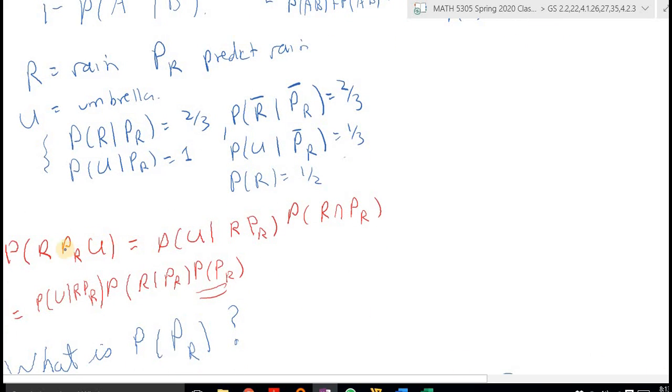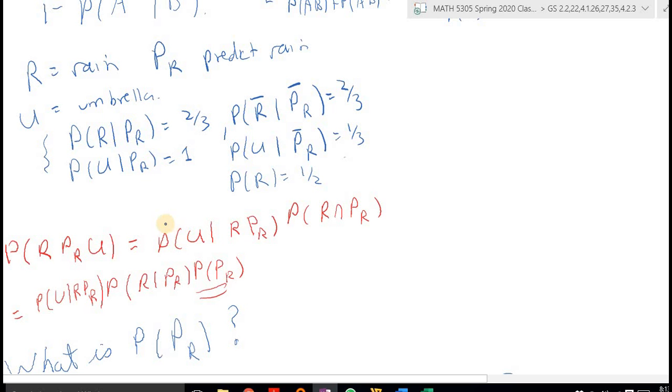So this gives us, for instance, let me just say that these three events divide the sample space into 8 possibilities, right? For rain or no rain, for each of those 2 possibilities, there are 2 possibilities for predict, and there are 2 possibilities for umbrella. So we can divide the sample space into 8 events, and if we can find the probabilities of those 8 events, we pretty much can find any probability that's needed in this problem.